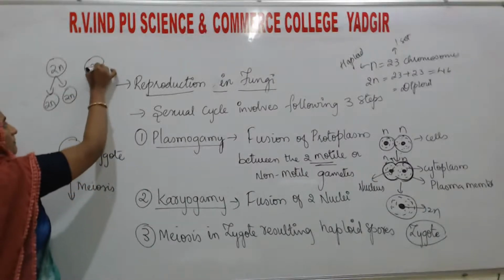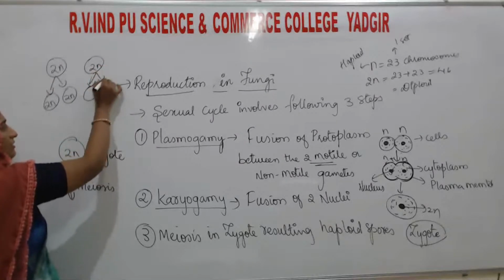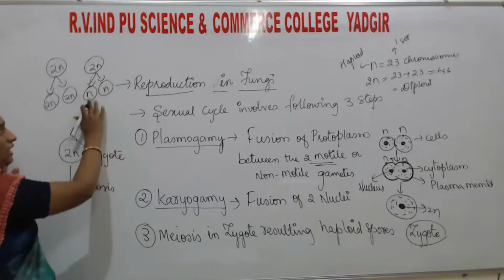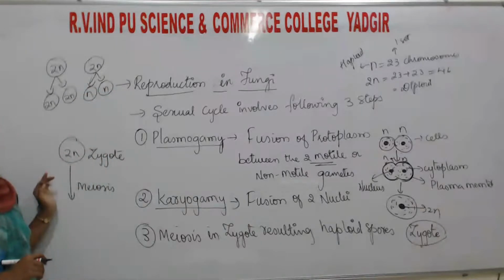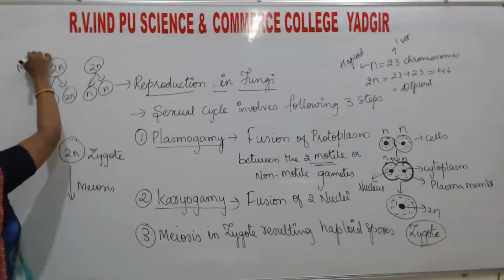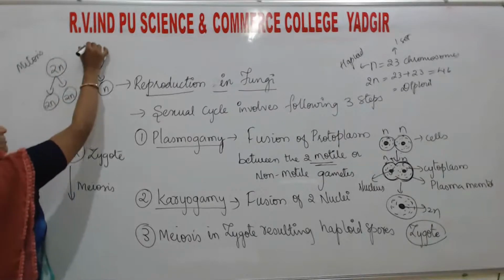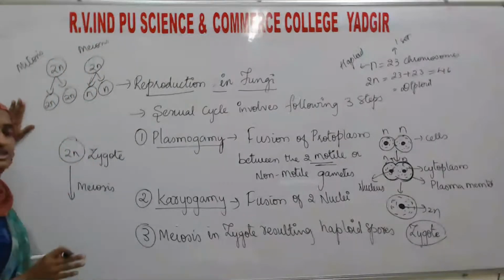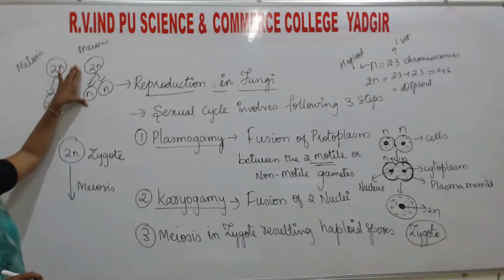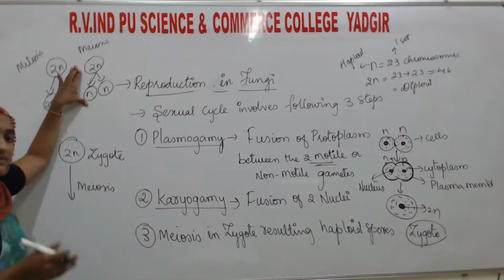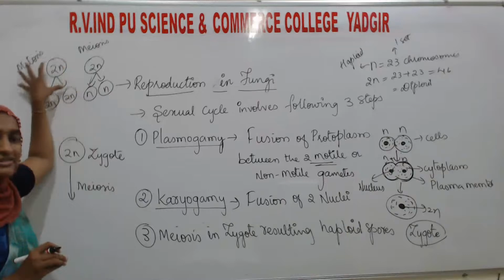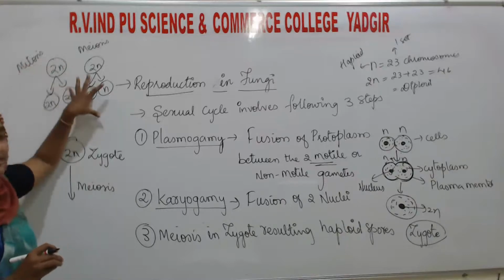If a diploid cell undergoes meiosis, that is the reductional division, then it will form haploid cells. This is the mitosis and this is the meiosis. Mitosis is also known as equational division, meiosis is also known as reductional division. In the further chapters, you will learn what mitosis is and what exactly meiosis means. Till then, this is the basic information about mitosis and meiosis.